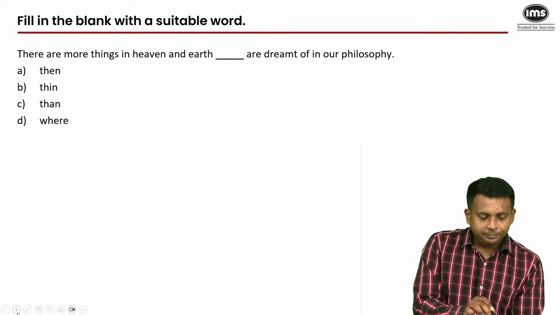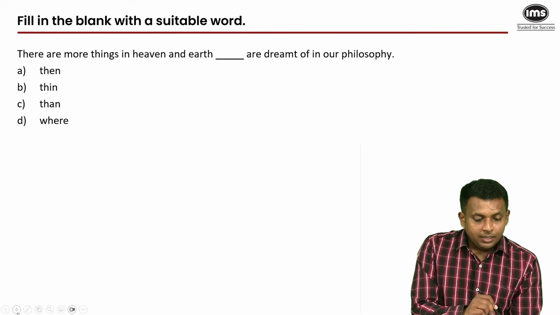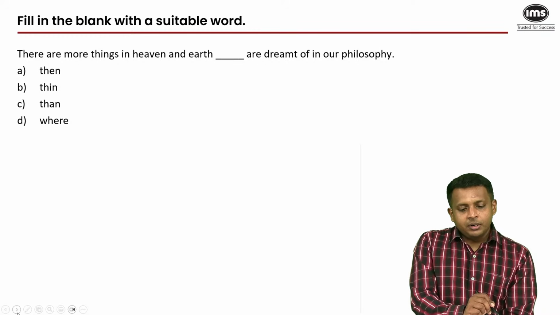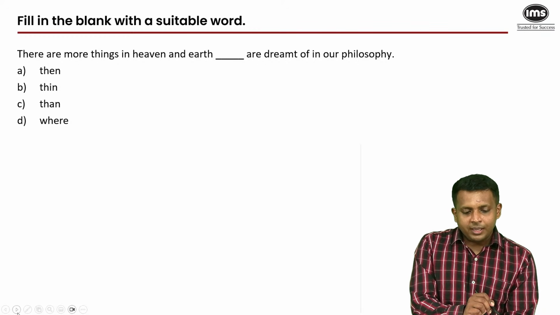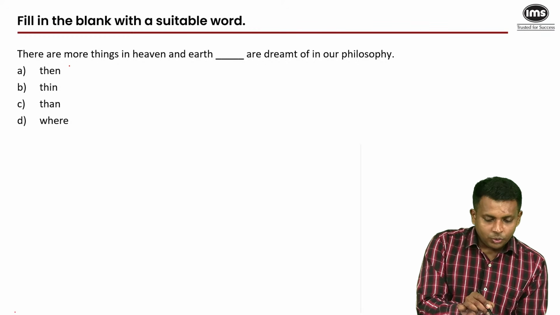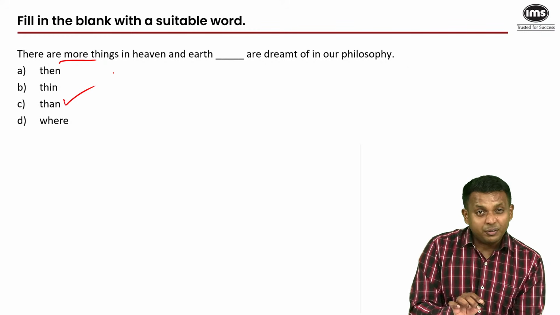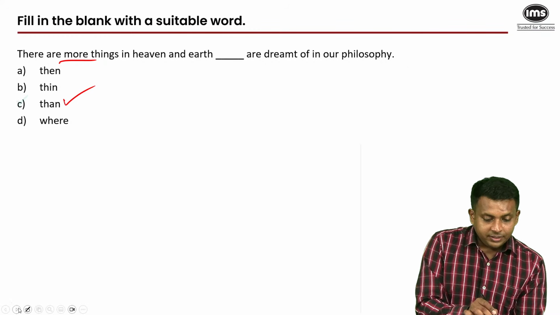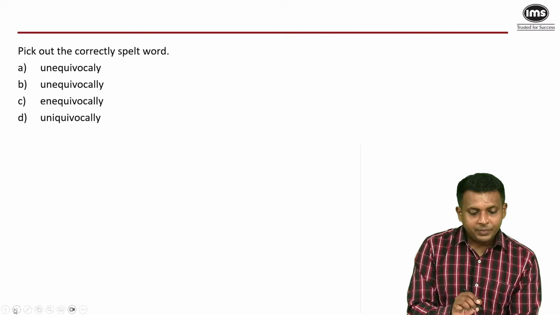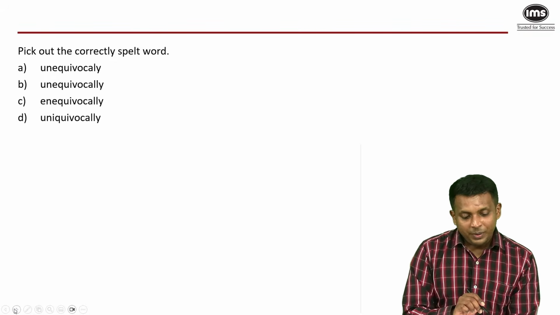Come on, let's just. So there are more things in heaven and earth, blank, are dreamt of in our philosophy. Because you have the comparative degree more, of course you need the word than after it. So more than is correct. This was an easy question. Tell me what the correctly spelled word is here.